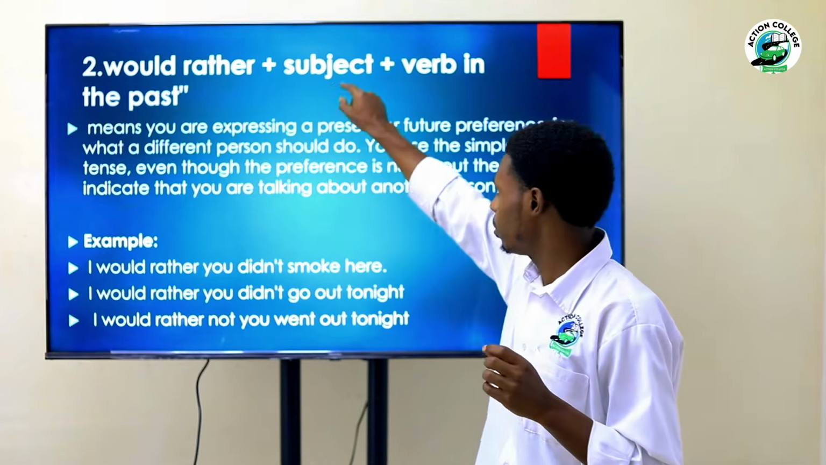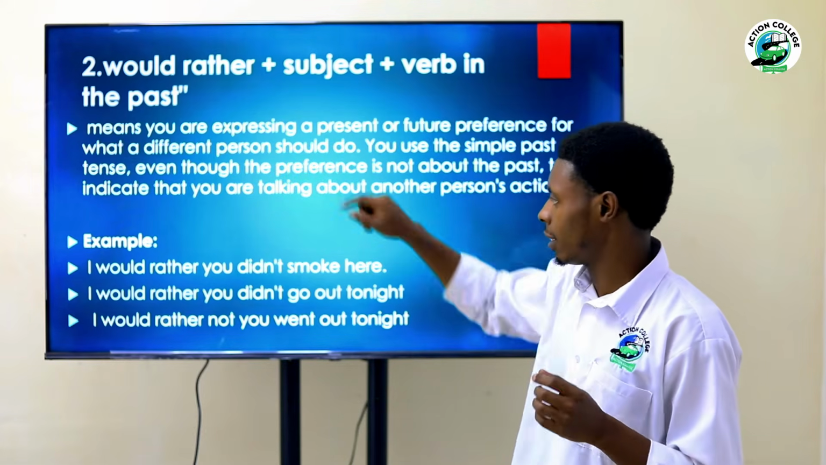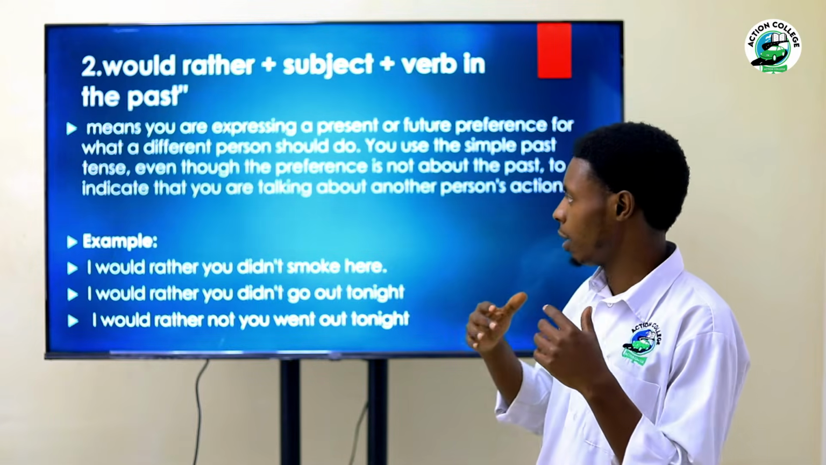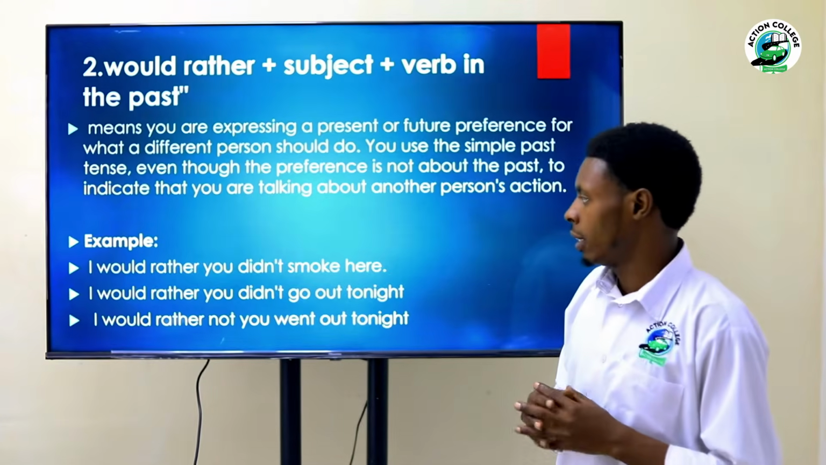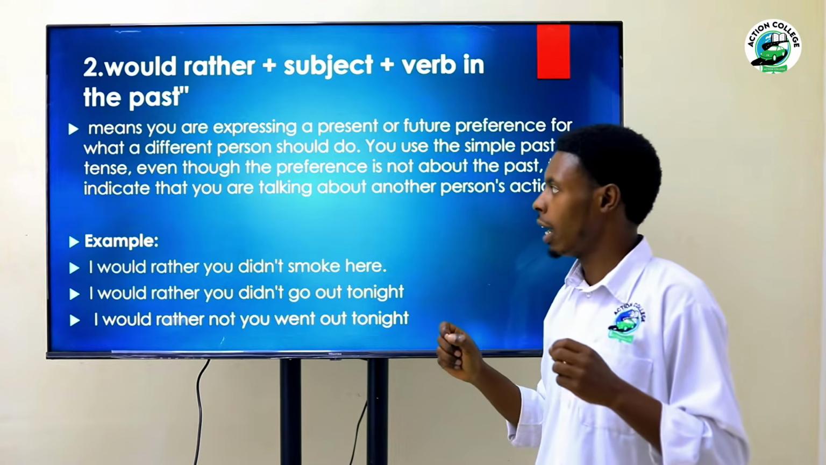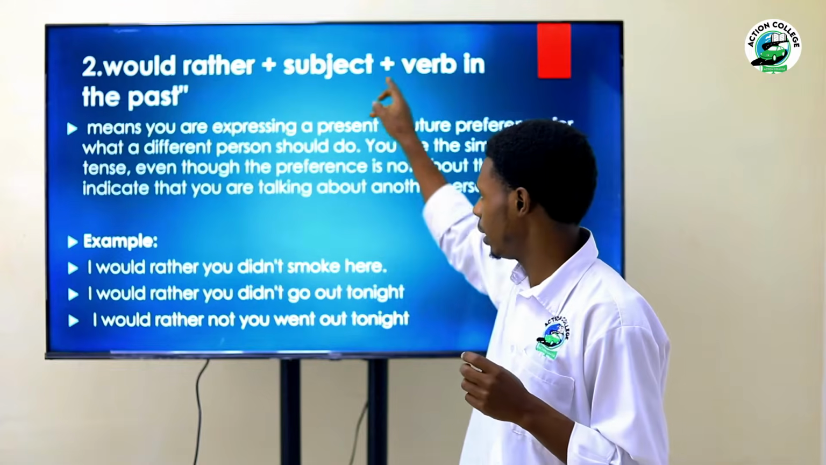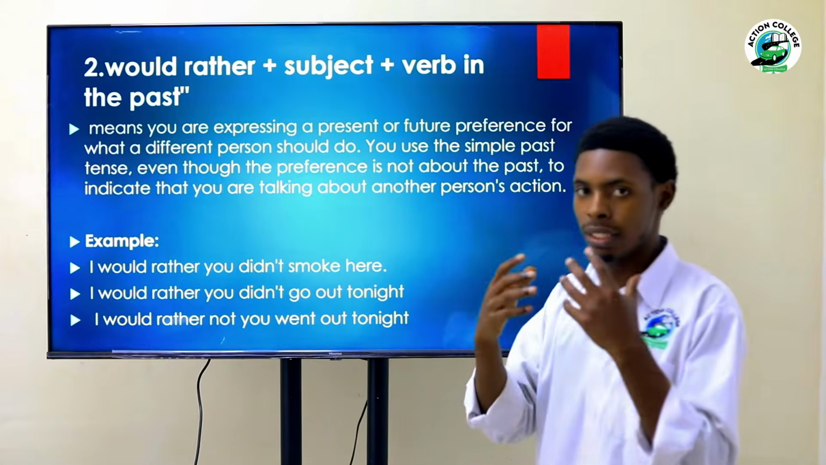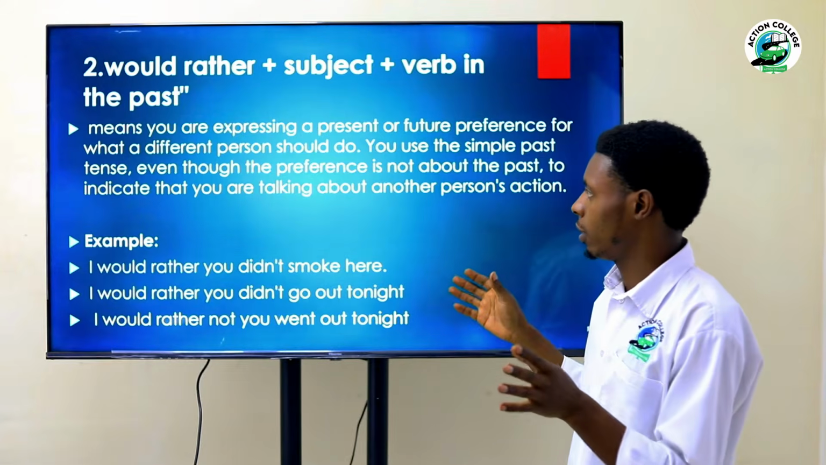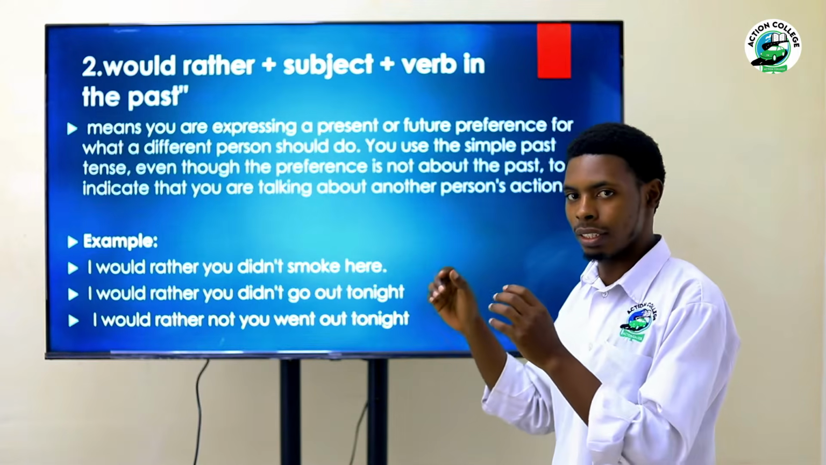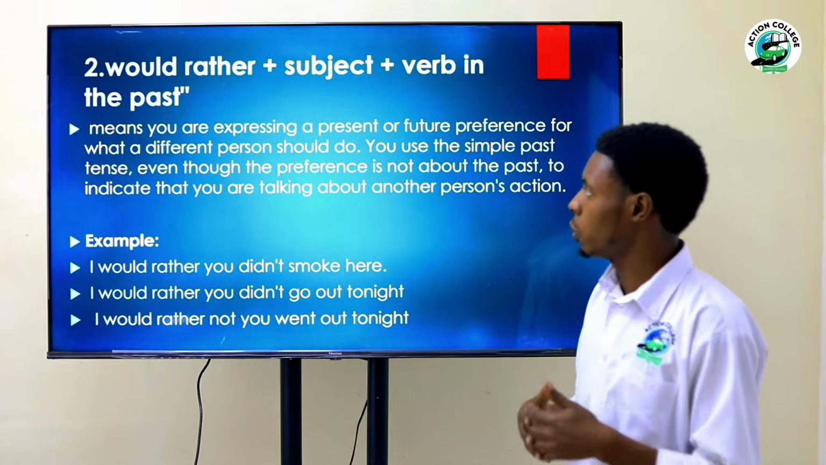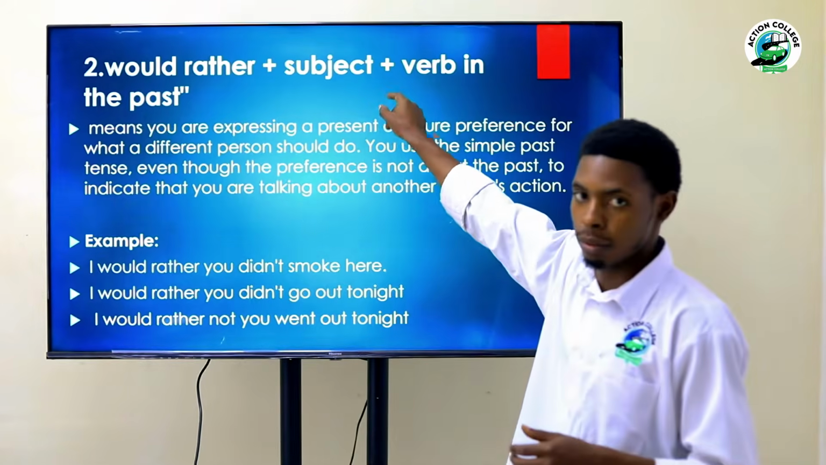would rather plus subject and then you add a verb in the past, let's see how it can be used and what it means. So, I'd rather you didn't smoke here. Here, when you use a subject here, it means that this is a wish you have for something that someone else should do. It's not you. When it is you, use you would rather, you add a verb.